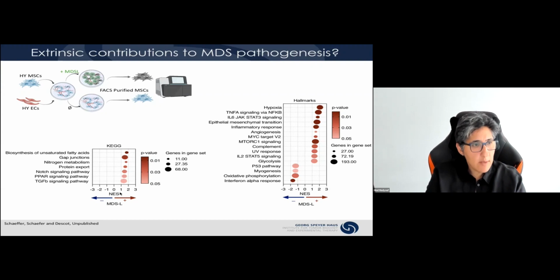Now, when we sort MSCs that have been cultured with MDSL or without, we can see enrichment of processes that are associated with TNF-alpha signaling, inflammation in general, TGF-beta signaling, but also induction of processes associated with adipogenesis, suggesting that part of these phenotypes that we see in MDS associated with MSCs are instructively induced by the MDS cells.